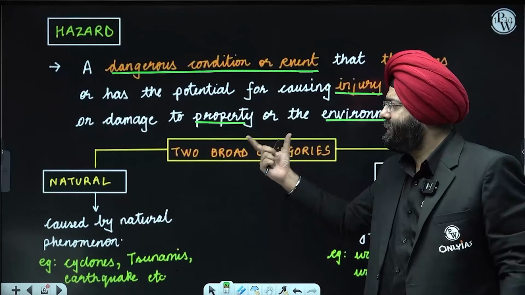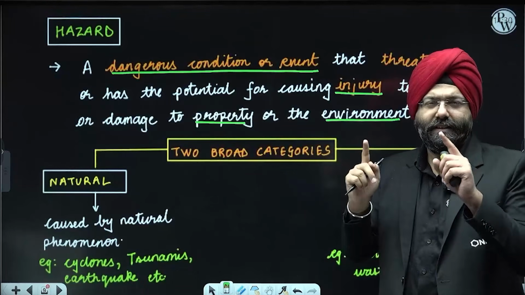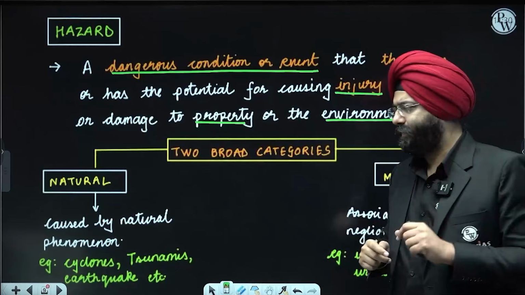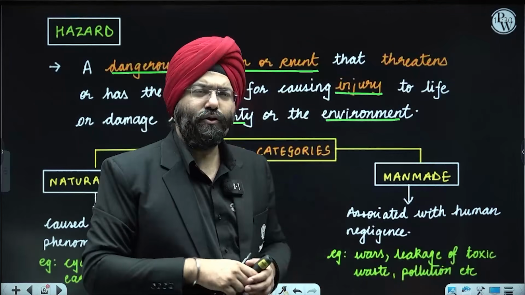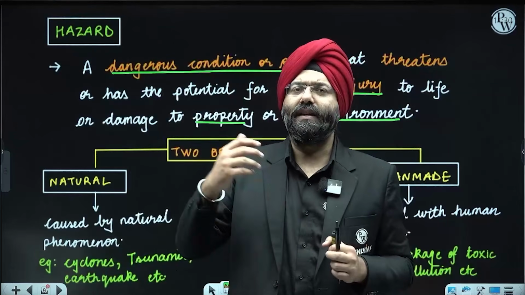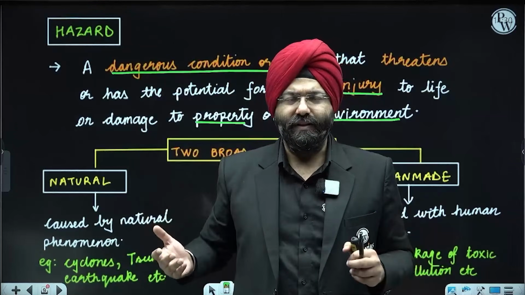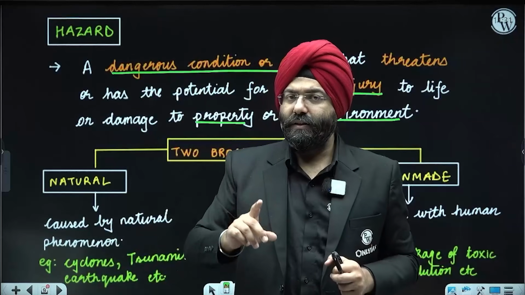Over here, you realize that there are 2 broad categories when we are studying the concept of disaster. First, natural disasters, and then man-made disasters. When I talk about natural disasters, these are something that happens naturally. Let us say an earthquake happens. Earthquake can happen due to man.